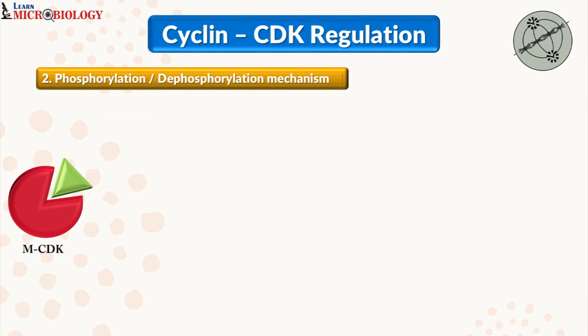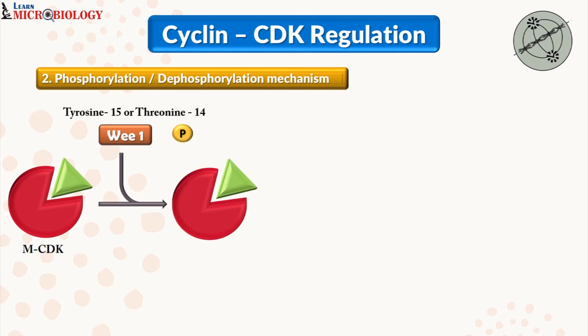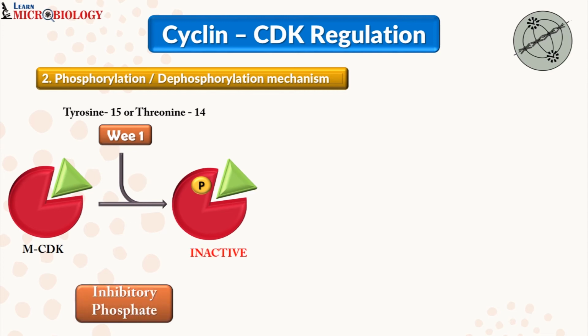There is one enzyme called Wee1, which is a kinase enzyme which is going to add phosphate to your CDK molecule at the tyrosine at 15th position or threonine at the 14th position. So once this phosphate is added at this 14th or 15th position, your CDK molecule will become inactive because this phosphate is an inhibitory phosphate.